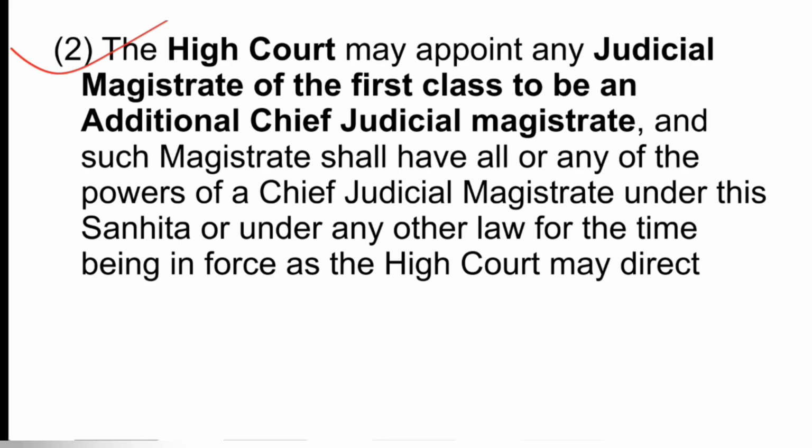So subsection 1 is CJM, second is additional CJM, and such magistrate shall have all or any of the powers of a CJM under this Sanhita or any other law for the time being in force, as the High Court may direct. So an additional CJM shall have the power of a CJM.